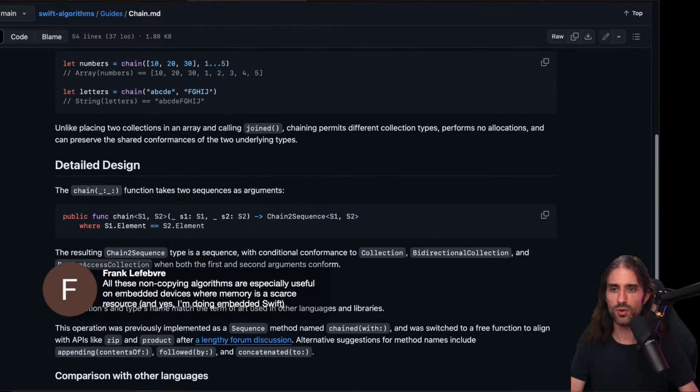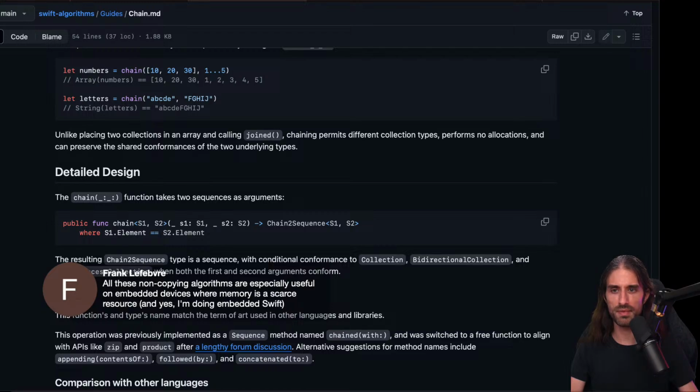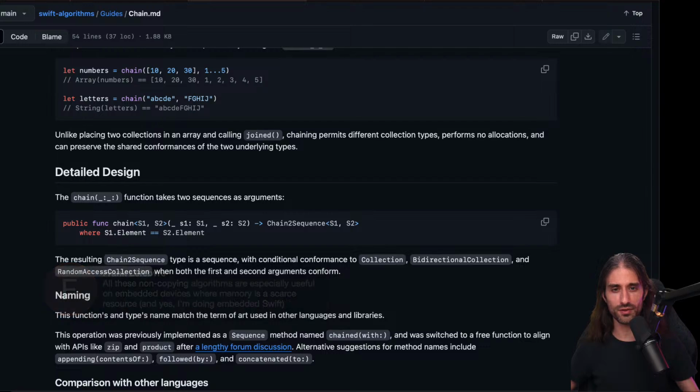And Frank, you're saying all these non-copying algorithms are especially useful on embedded devices where memory is a scarce resource, and that's what you're doing in Swift. Yeah, that makes total sense. And also, I guess it makes real sense when you're dealing with large collections, because when you have arrays of 3, 5 elements, the difference between creating a new array and using chain is not obvious. Actually, it might even be possible that for small enough arrays, the overhead of using chain, if you're only going to iterate over the result once, might be less efficient than using the plus operator. I'm not sure, but it might be the case.